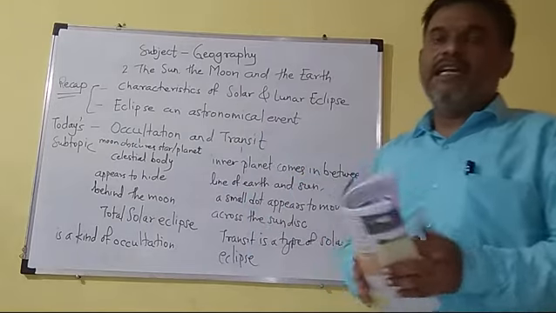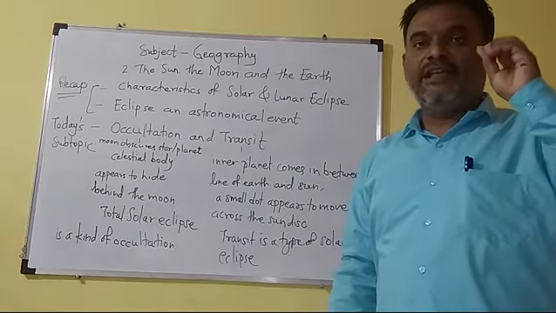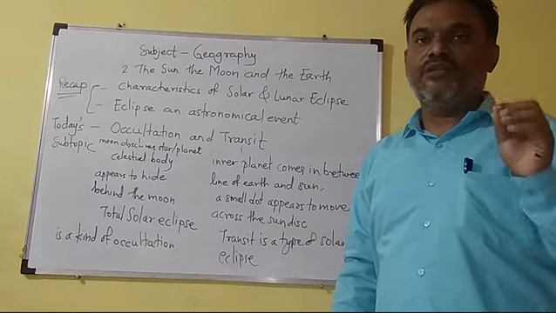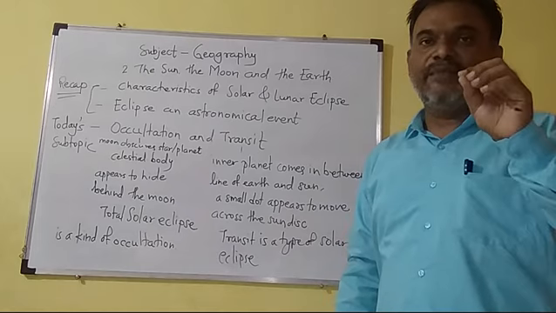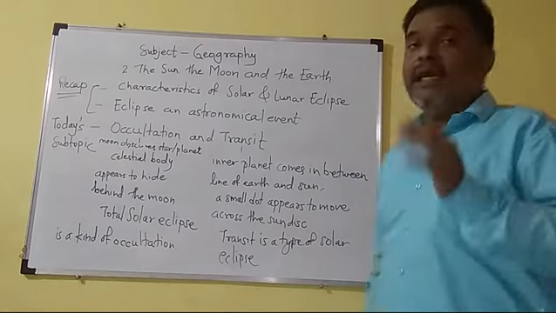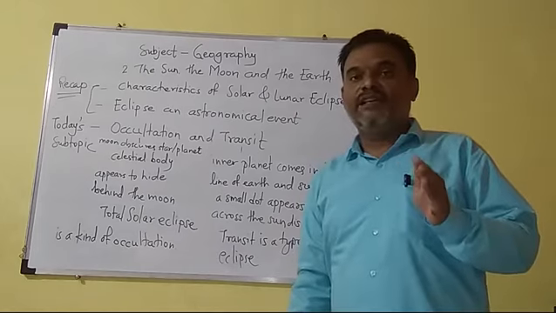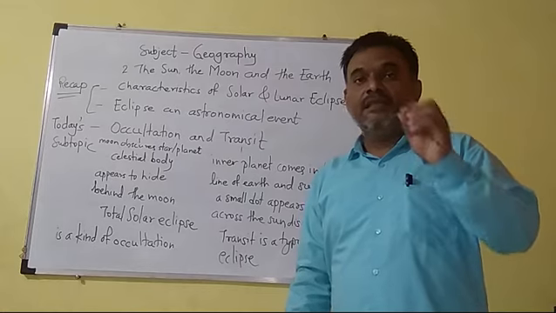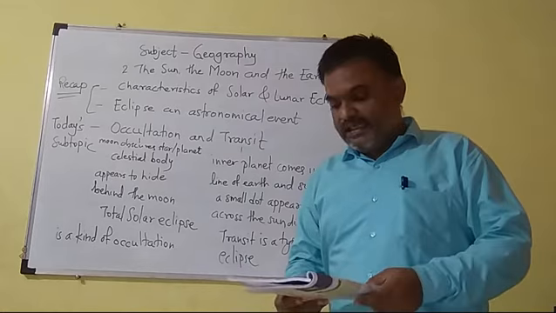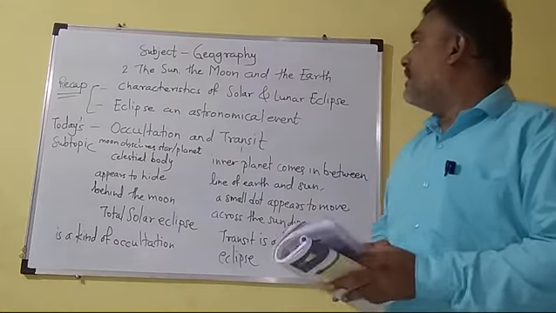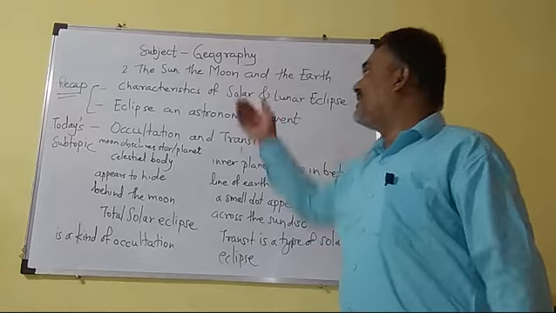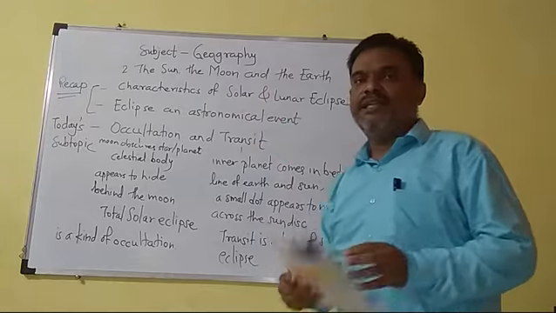The next point is the total solar eclipse. The duration for total solar eclipse is 7 minutes and 20 seconds. And for the total lunar eclipse, the time duration is 107 minutes.